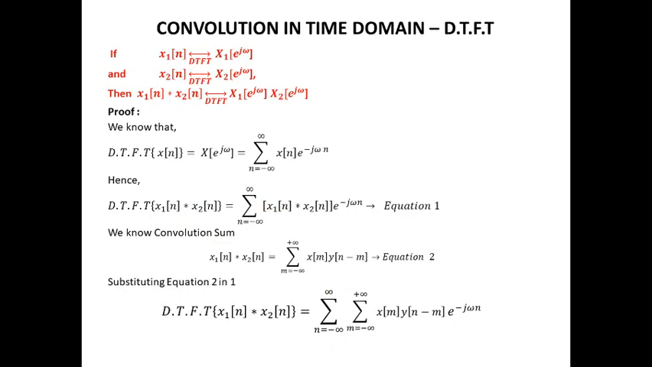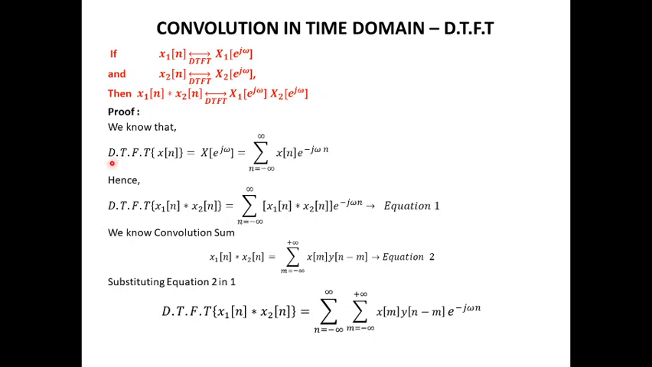The most important property here is the convolution in time property for DTFT. If the DTFT of x1 of n is X1 of e power j omega and the DTFT of x2 of n is X2 of e power j omega, and the two signals are convolved in time domain, then the corresponding individual DTFTs are multiplied in the frequency domain. So the DTFT of x1 of n convolution x2 of n will be equal to X1 of e power j omega multiplied by X2 of e power j omega.